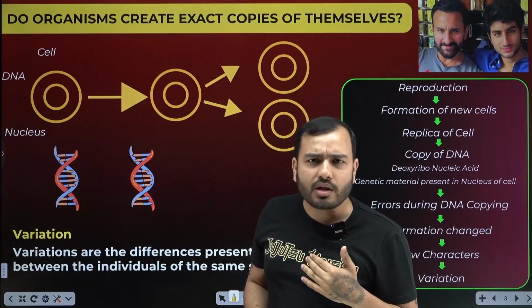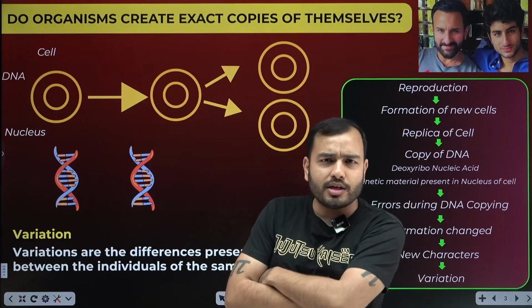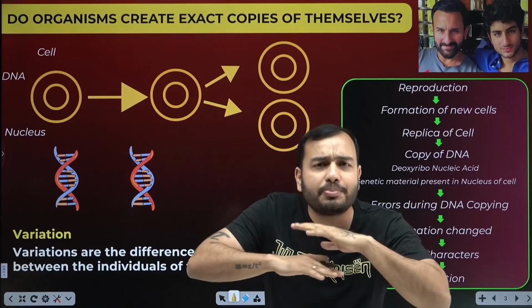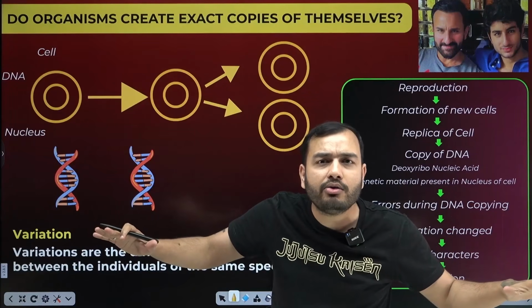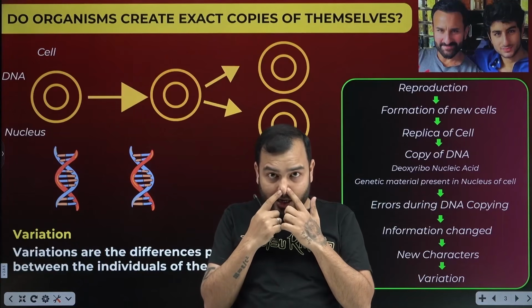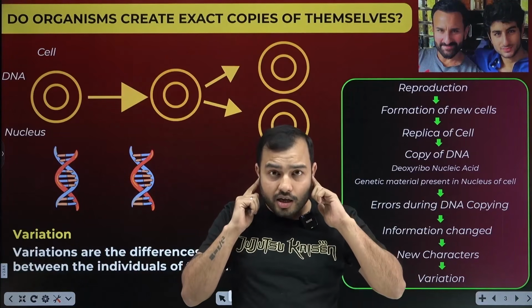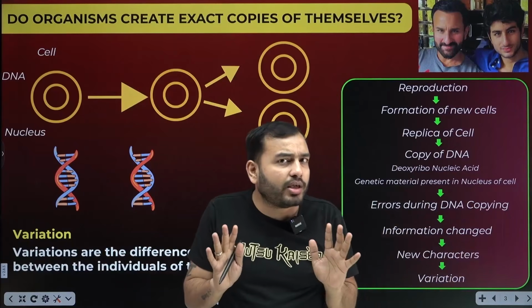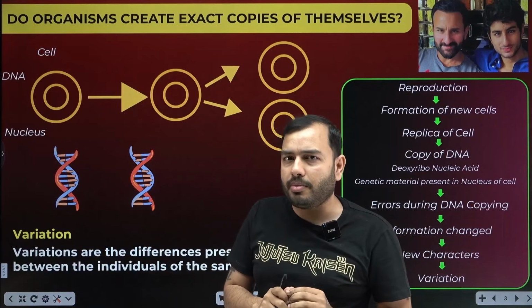You and I, what are we? You are human. Your friend is also human. Your partner is also human. We are all part of the same species. Still, we are all different. We are similar, of course: two eyes, one nose, one mouth, two ears, two hands. We are similar, of course, but we are not ditto copies.